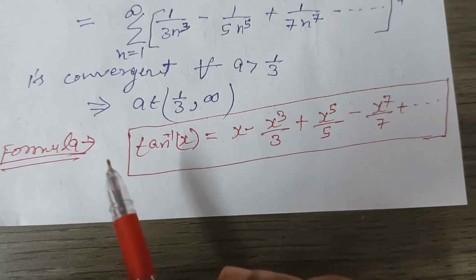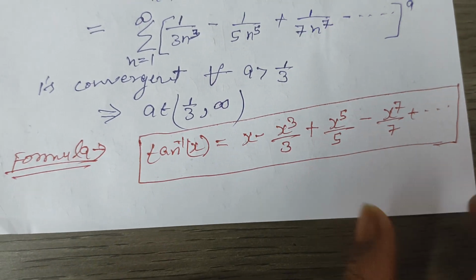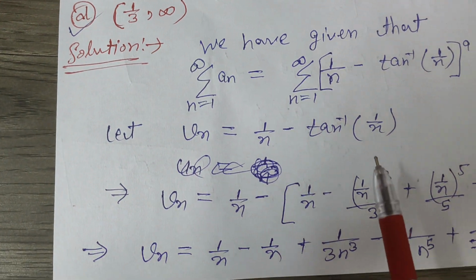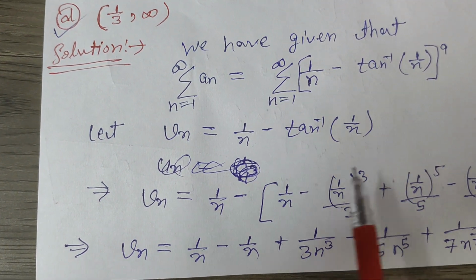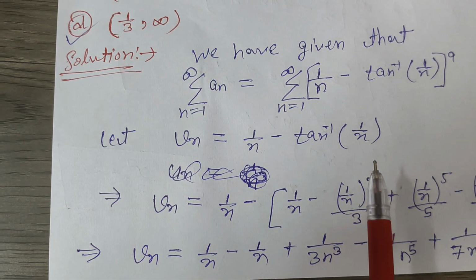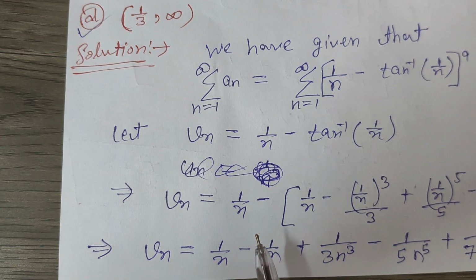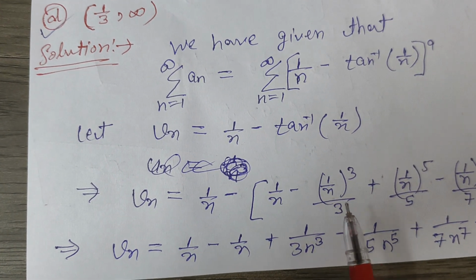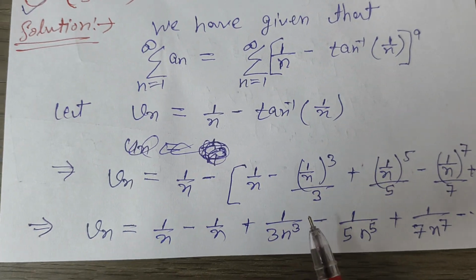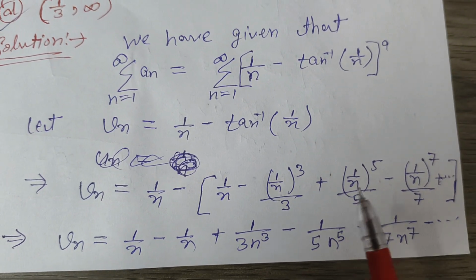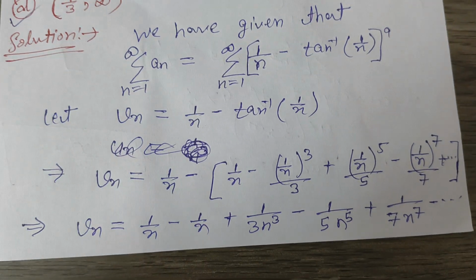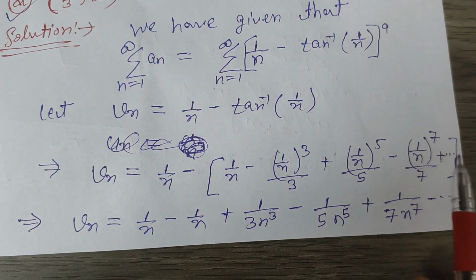So by the help of this expansion, here tan inverse 1 by n, we expand the series of tan inverse 1 by n. So Vn equal to 1 by n minus [1 by n minus (1 upon n) whole to the power 3 by 3 plus (1 upon n) whole to the power 5 by 5 minus (1 upon n) whole to the power 7 by 7 plus dot dot dot].